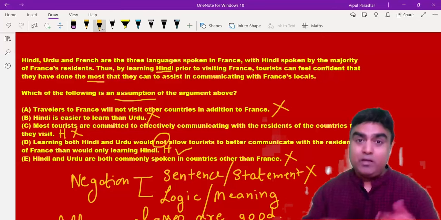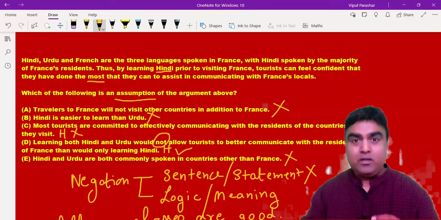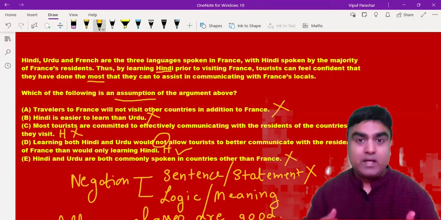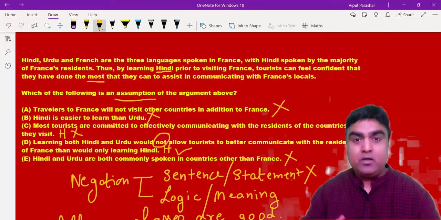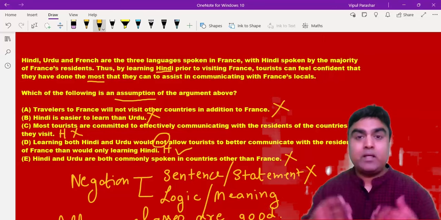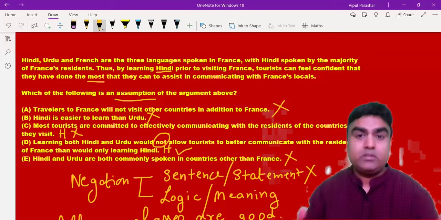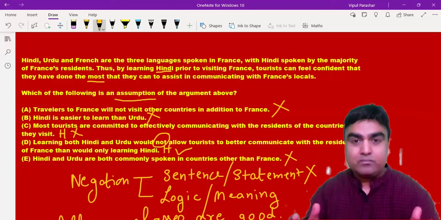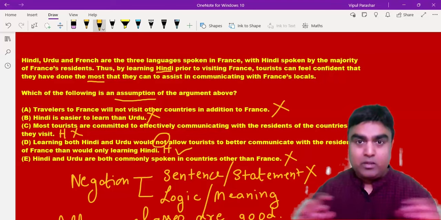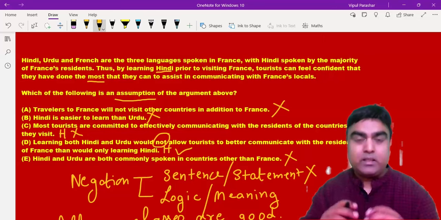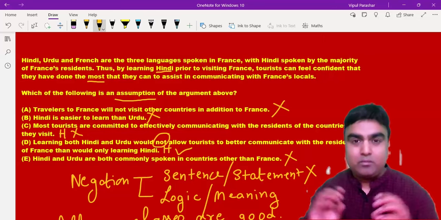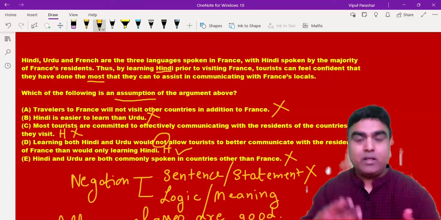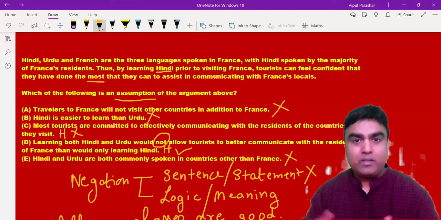Usually, if you have a statement which may not be very extreme in its meaning, just adding a not will change the meaning. Not only will it change the meaning, it can also take the whole statement out of the passage boundaries. So always remember that when you're negating a statement, don't negate the statement, negate the logic or the meaning. I know it's a small twist to the whole thing, but as you practice, you will learn it, and we will do more practice in the upcoming classes.